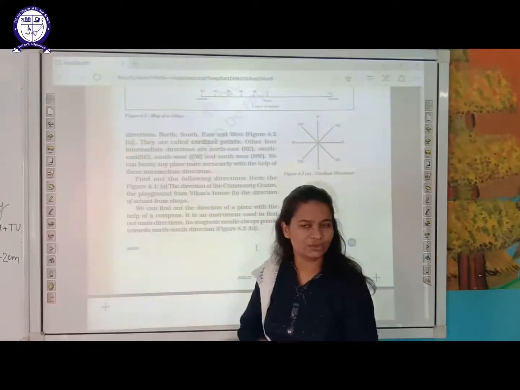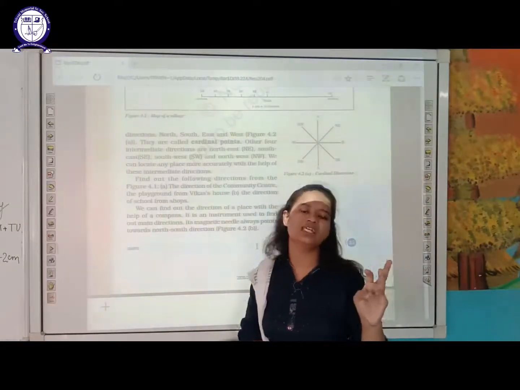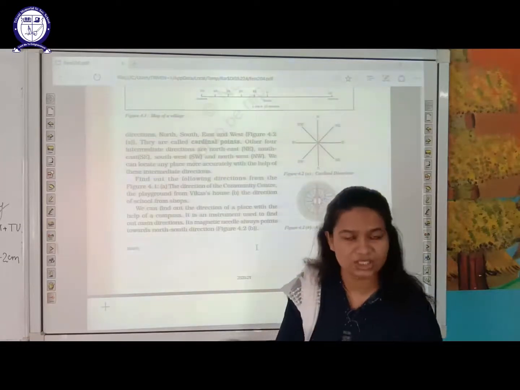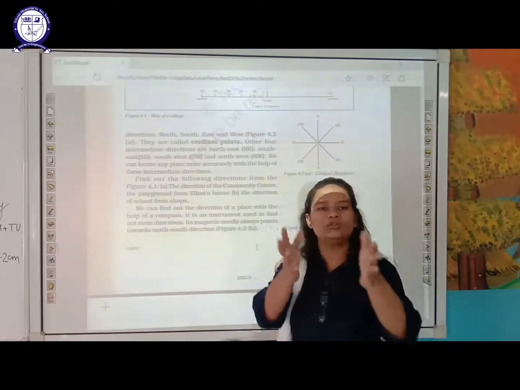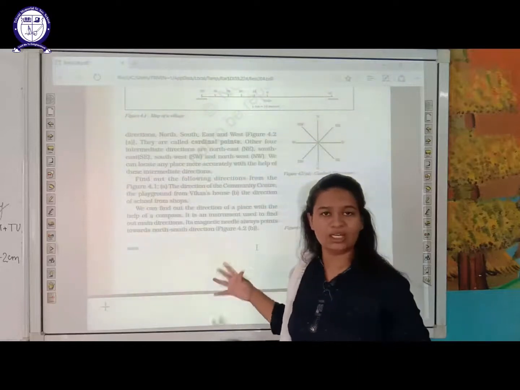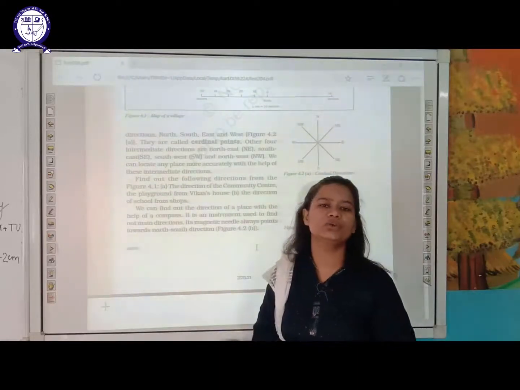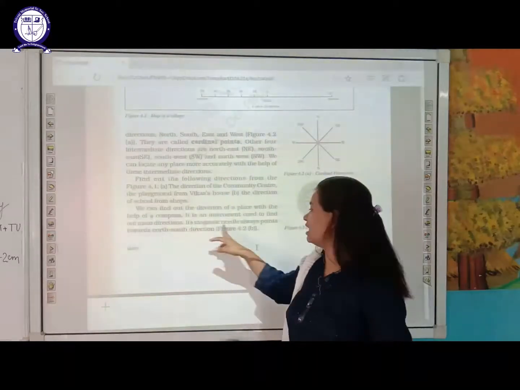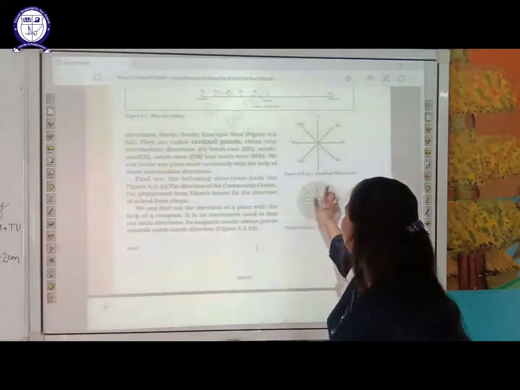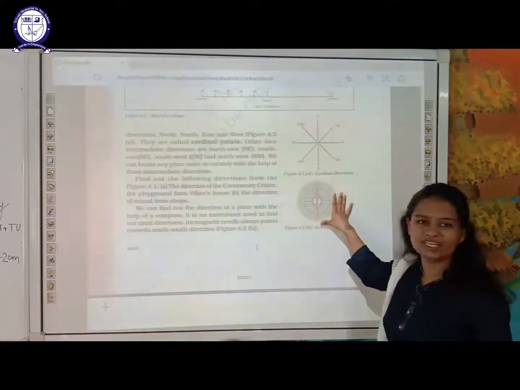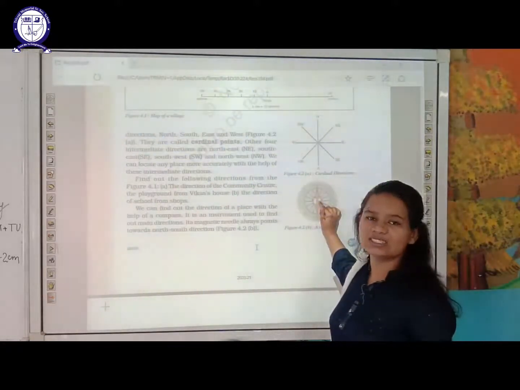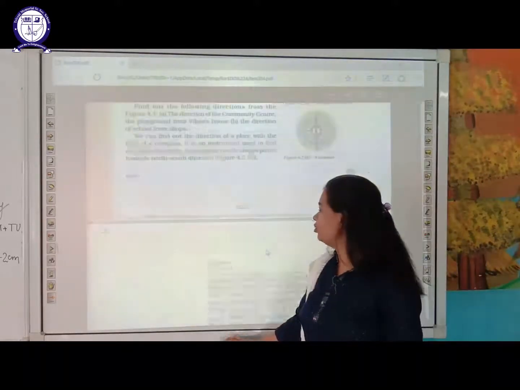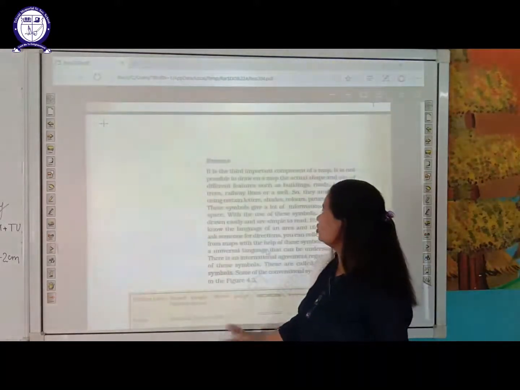And what are the main directions? North, south, east and west. If you are stuck somewhere and you want to find out about any of these directions, then which instrument are you going to use? You are going to use a compass, which contains a magnetic needle in it. You can see here also, this is the compass. One magnetic needle is here and it is used to find out different directions.